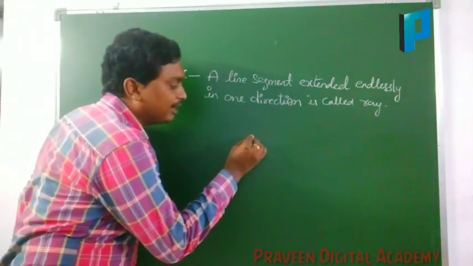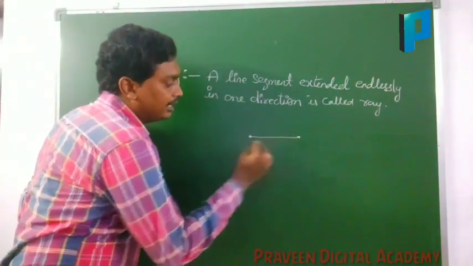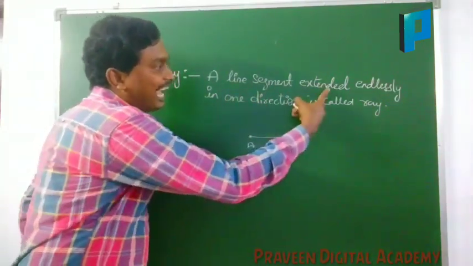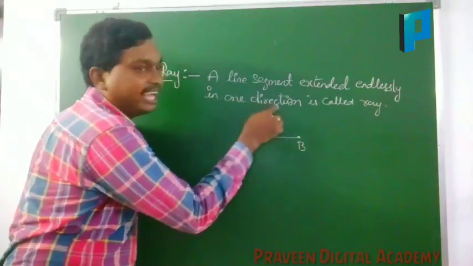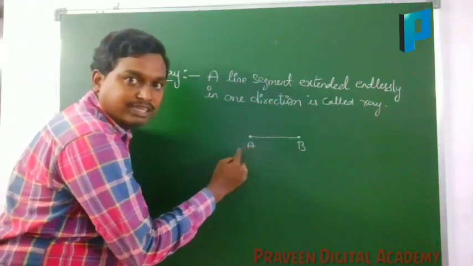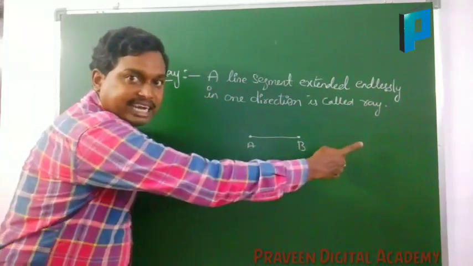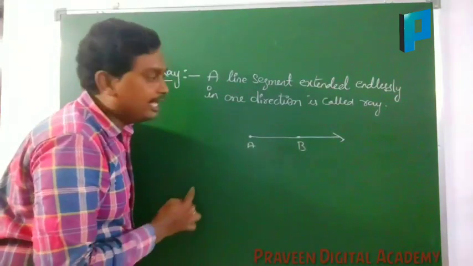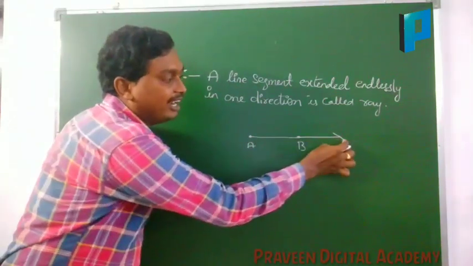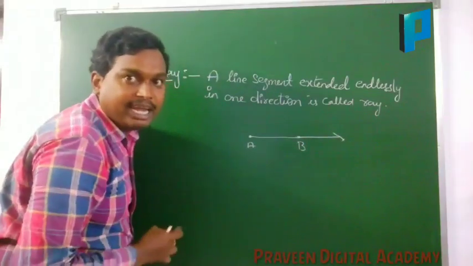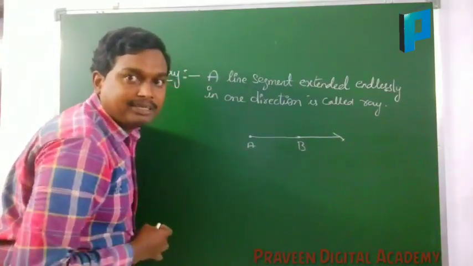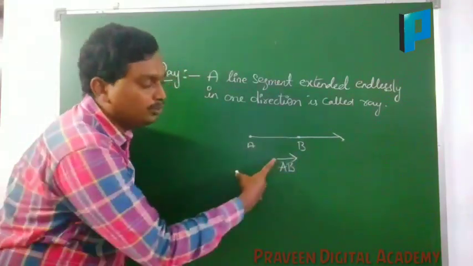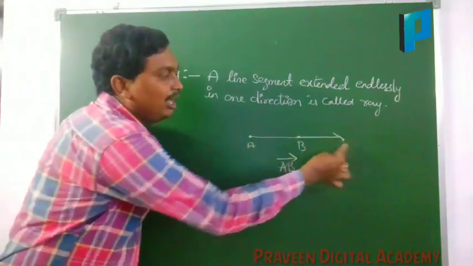Here I am saying a line segment. Take a line segment, here I am taking a line segment AB. The line segment extended endlessly in one direction. In one direction of this line segment, if you are extending, the figure whatever we will get is called a ray. A line segment extended in one direction is called a ray, and this ray can be represented as AB ray. We have to use the symbol ray. This is called AB ray.